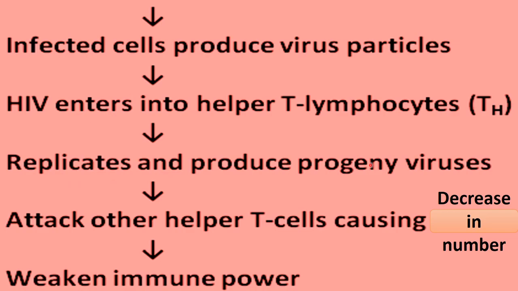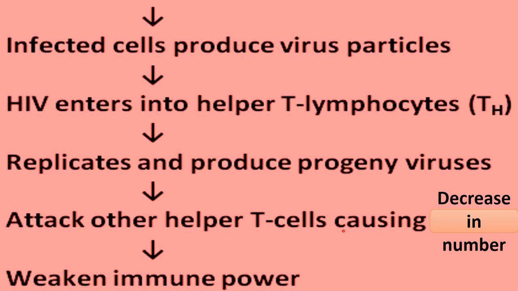So there will be an increase in the number of HIV inside the T lymphocytes. Now HIV from these T lymphocytes will attack other helper T lymphocytes, causing a decrease in the number of T helper cells. It kills the T helper cells, and this weakens the immune system, because T helper cells are responsible for killing the antigen.